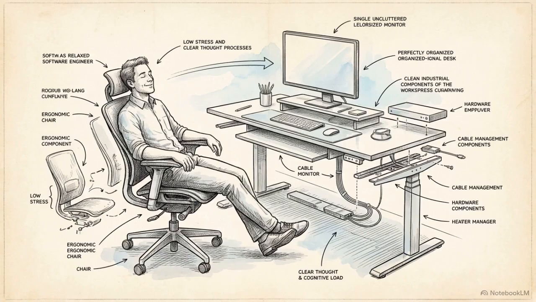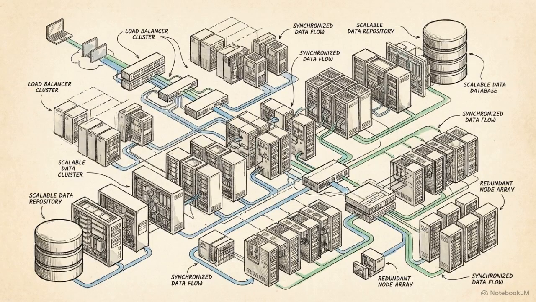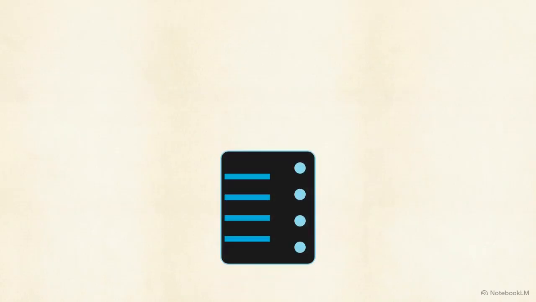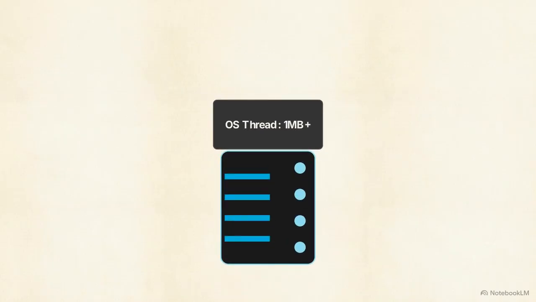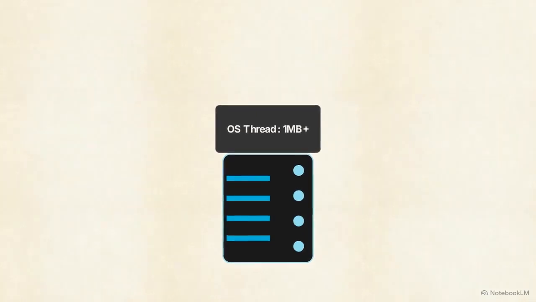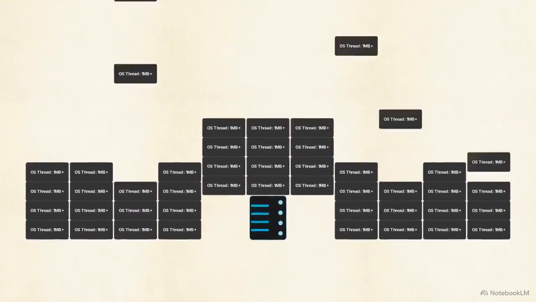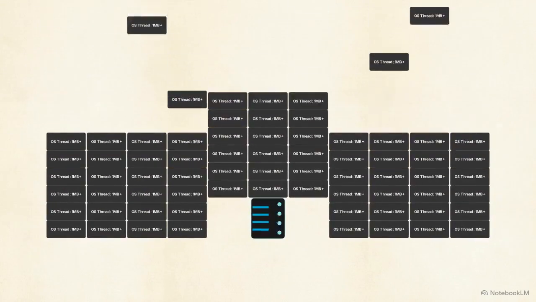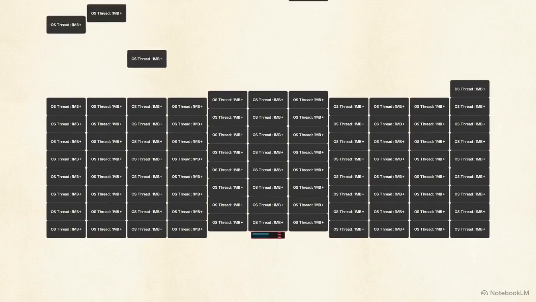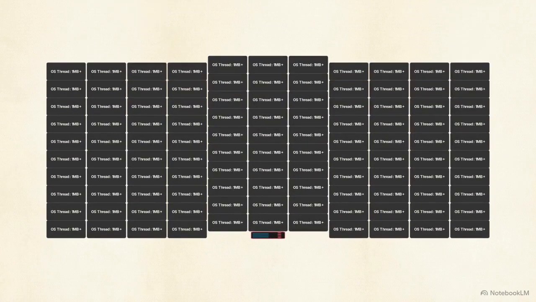By stripping away esoteric language features and blocking unsafe memory practices, Go actively reduces the cognitive load on the programmer. It trades theoretical purity for efficient, highly reliable software development at an enterprise scale. In a traditional concurrency model, every concurrent task is assigned to an operating system thread. Each of these OS threads consumes over a megabyte of memory. Scale up to 1 million requests and your server crashes from memory exhaustion.